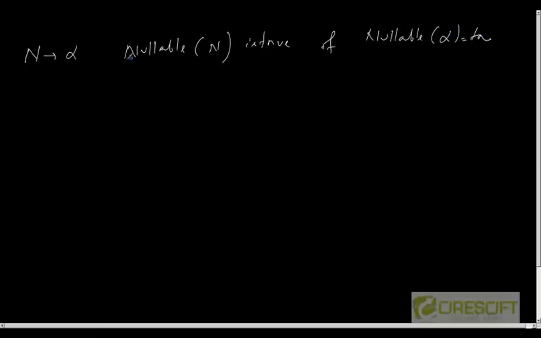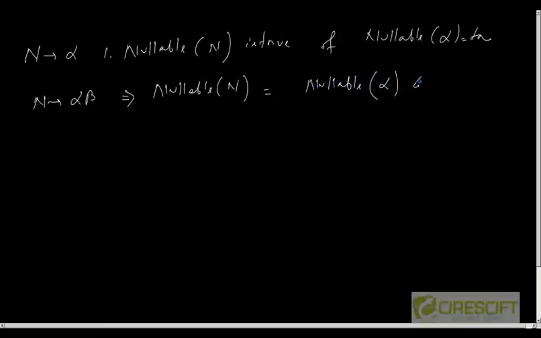First thing. Second, if n is of the form alpha beta, this implies nullable of n is basically nullable of alpha and nullable of beta. Okay, basically it is saying, can you derive an empty input string using this production?